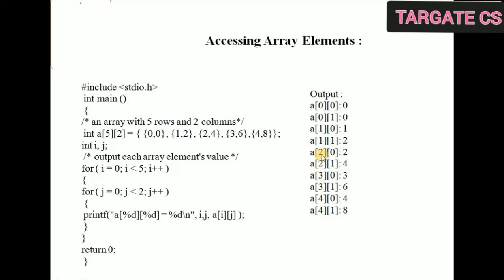So again for i equal to 2 there would be two values of j, 0 and 1. a[2][0] is 2. So up to the last element. Clear? That means if you want to access the elements of a two dimensional array, you need to give two indices. One index will denote the row, another will denote the column, right?